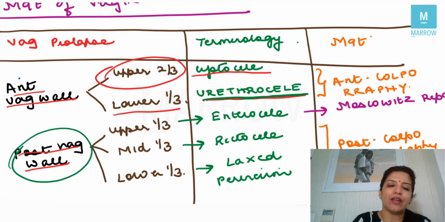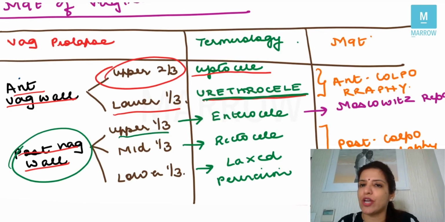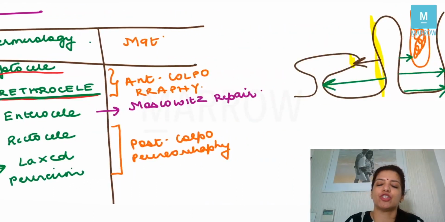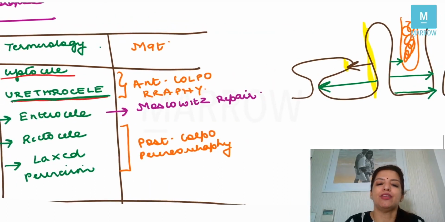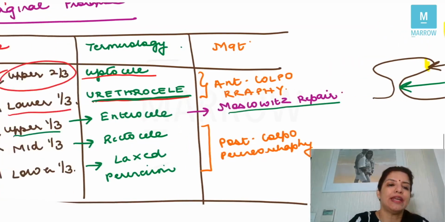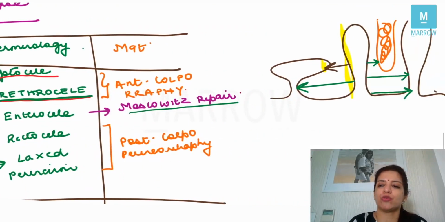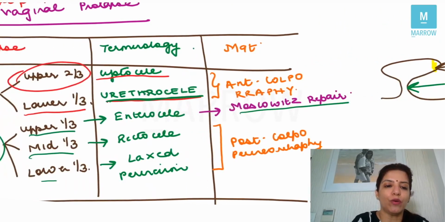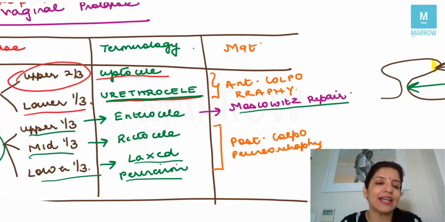Now in posterior vaginal wall, if upper one-third of posterior vaginal wall was prolapsing, as I showed you in the image, it was called as enterocoele and the repair of enterocoele is Moskowitz repair, right? Now, if middle one-third was prolapsing, it was called as rectocoele and if lower one-third was prolapsing, it was called as laxed perineum. Now, repair of rectocoele and laxed perineum together is called as posterior colpoperineorrhaphy, right? So, repair of laxed perineum and rectocoele is called as posterior colpoperineorrhaphy.